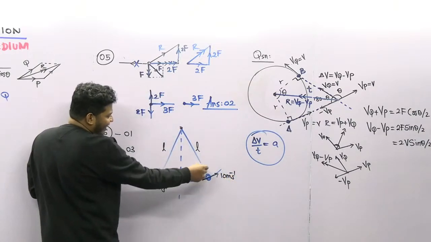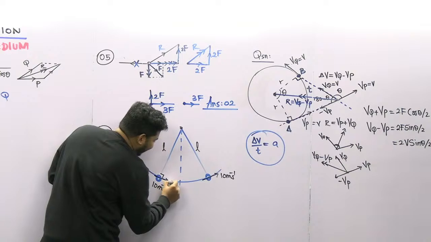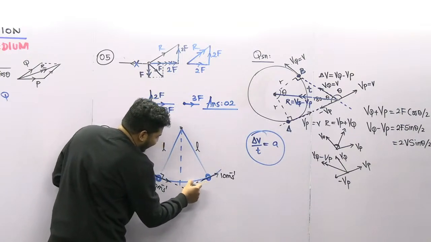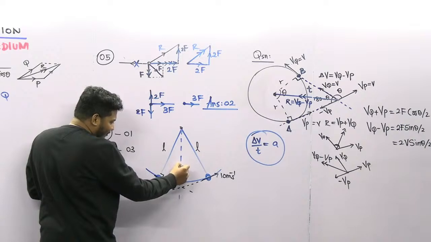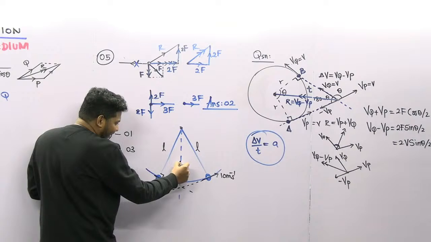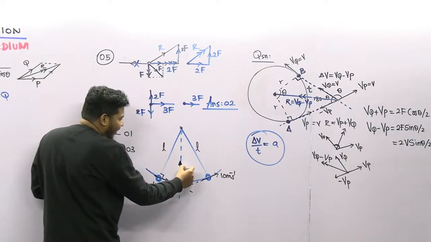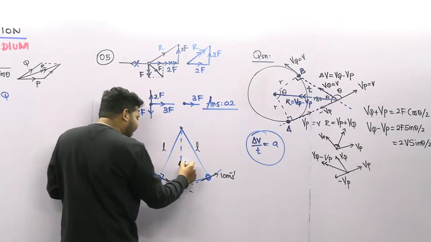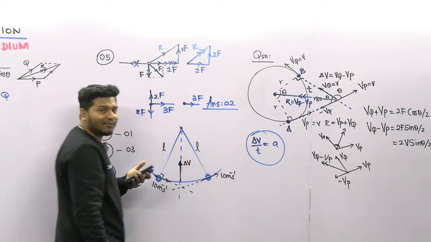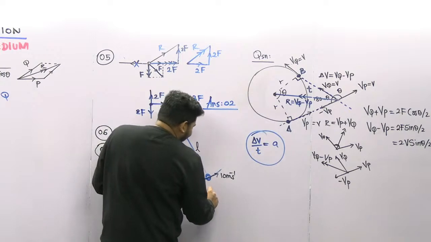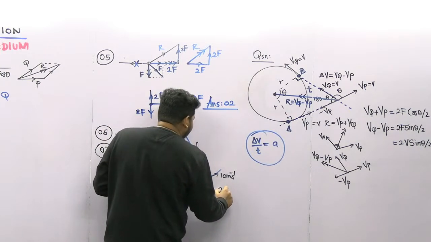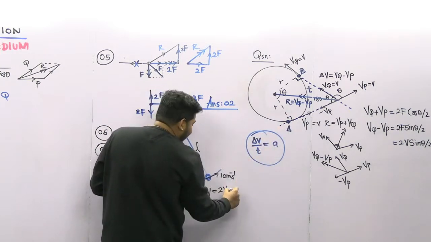If you take the change in velocities, 100% sure that should be towards the center. Delta V is equal to, students, 2V sin theta by 2.